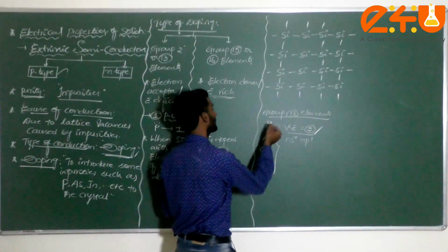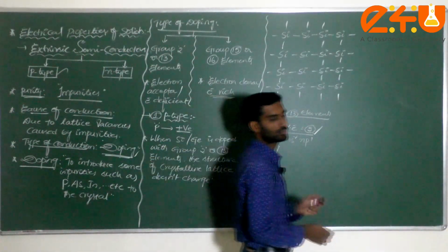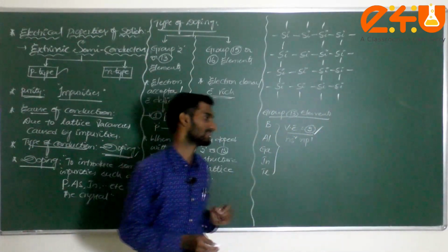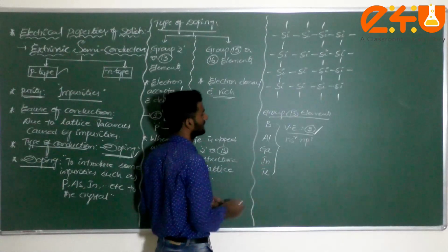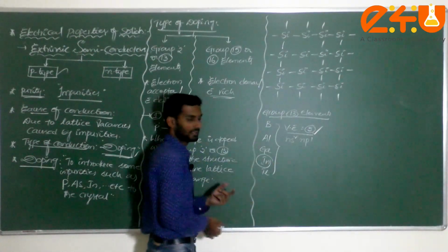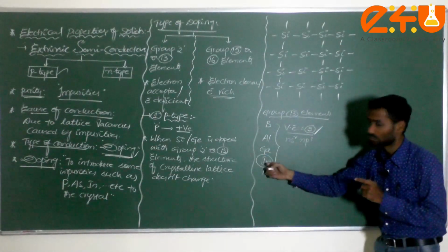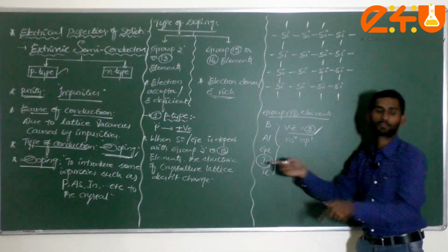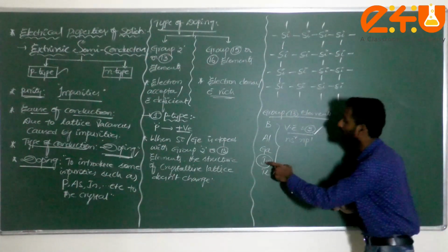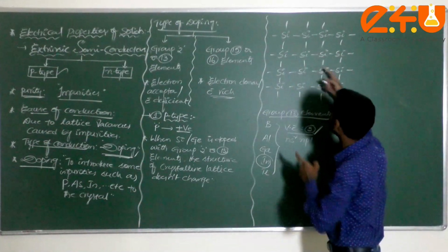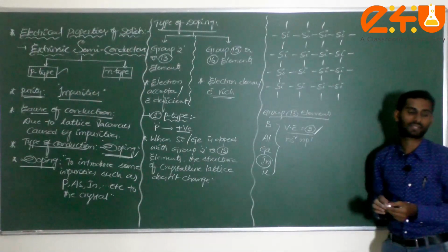Generally we can't consider boron or aluminium because of their small size, so I can consider either gallium or indium. I will consider the indium element. Now I introduce indium from the external side, a process called doping. I am doping with indium, introducing indium into the intrinsic semiconductor.